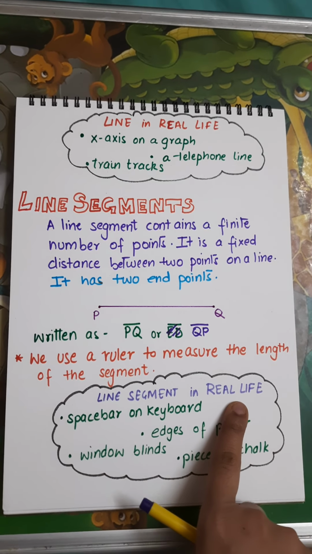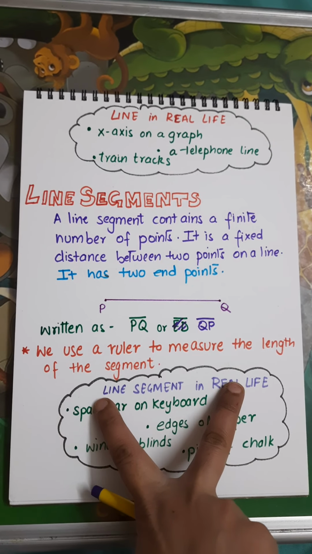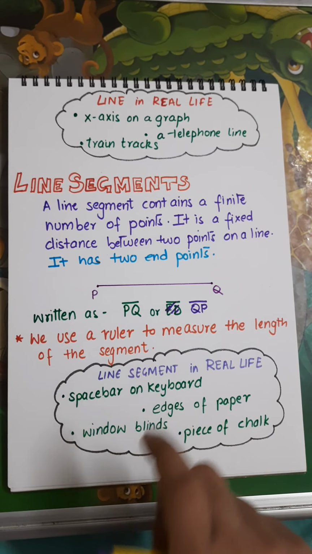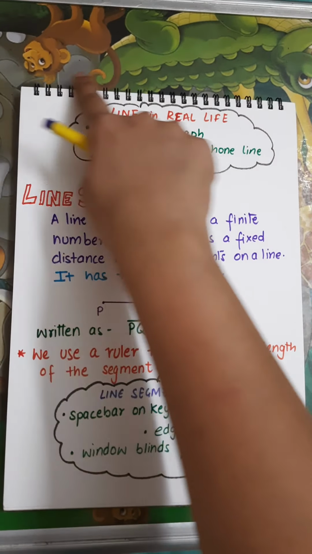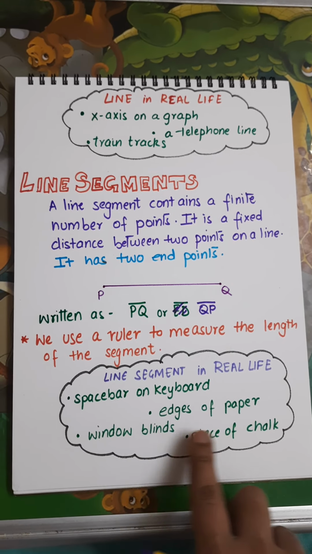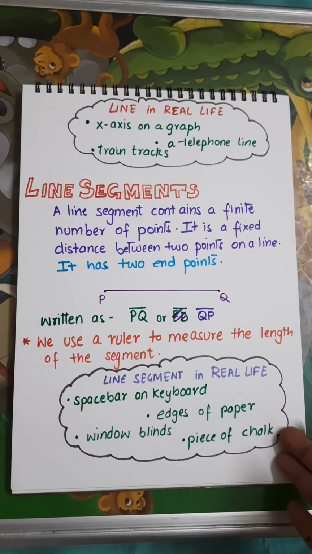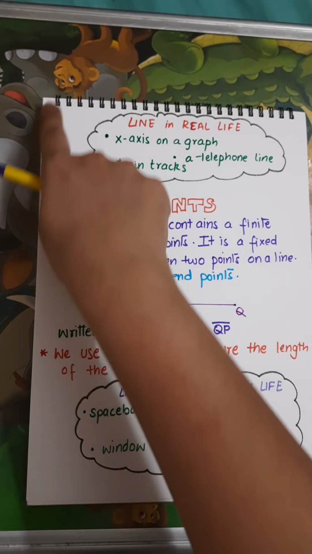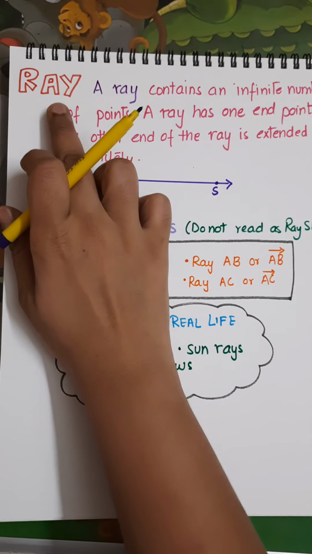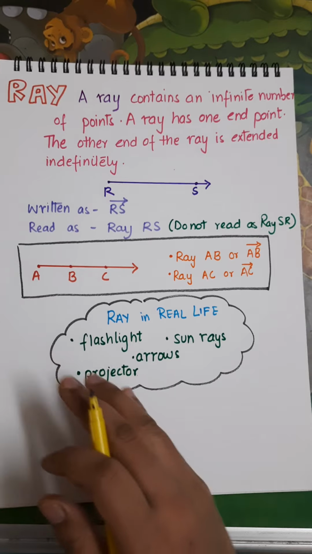Now, line segment in our real life, we have space bar on keyboard, right? The space bar is this much, so it is this much only. You can measure it. Edges of a paper, these are the edges. Piece of chalk, window blinds. Window blinds are basically in this formation only, if I can say. So, you can measure it. It's a line segment.